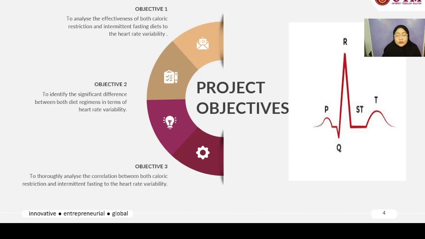So the objective of this research is first to analyze the effectiveness of both caloric restriction and intermittent fasting diets to the heart rate variability. Second is to identify the significant difference between both diet regimens in terms of heart rate variability. And lastly, to thoroughly analyze the correlation between both caloric restriction and intermittent fasting to the heart rate variability.